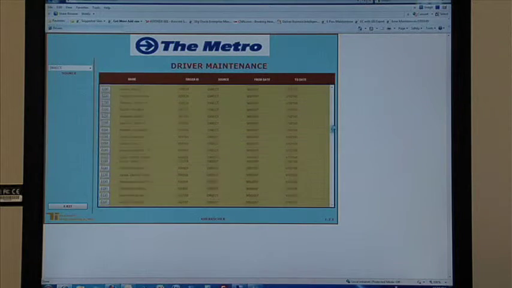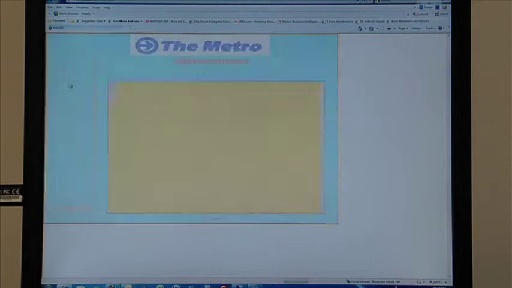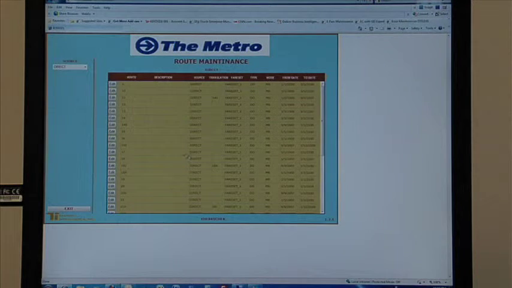We have all the drivers of the enterprise defined here. Same thing by data source, all the routes. The routes have a fare set that they're associated with, and they have a beginning date and an expiration date for when these routes are active.